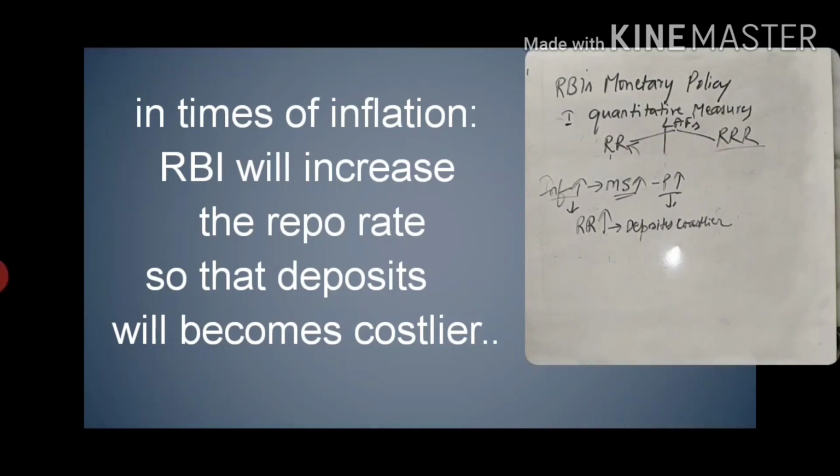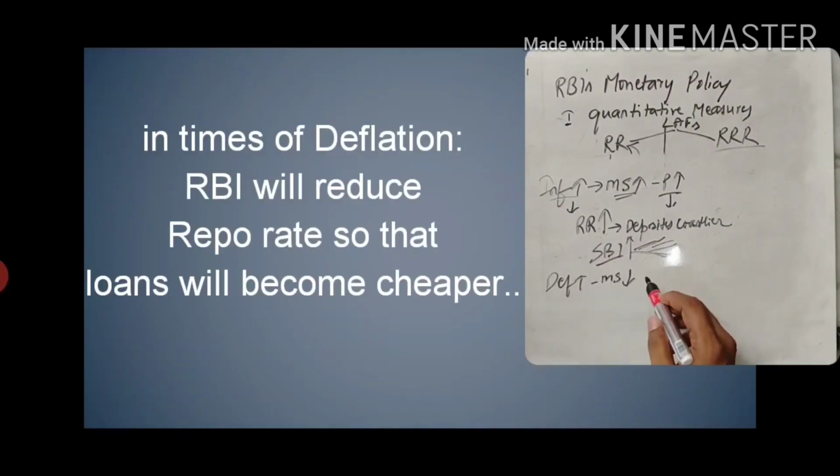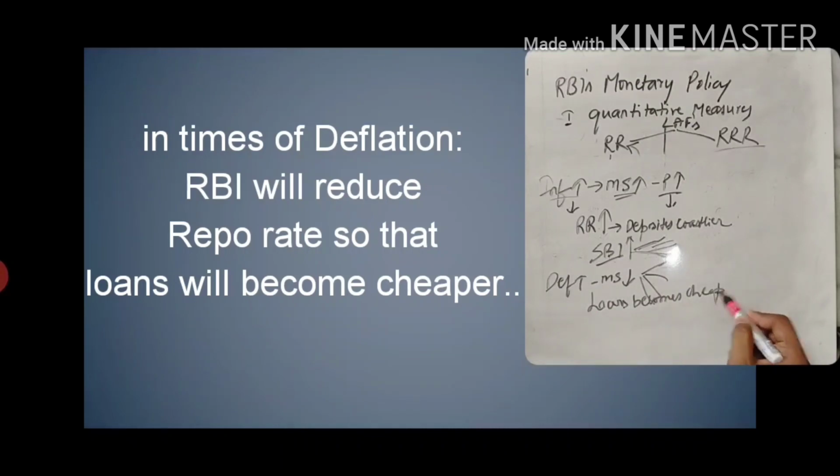How will it work? For example, SBI gives higher interest rates whenever we deposit some money. So automatically depositors, the excess money holders, will deposit in SBI to earn higher interest rates. In this way the money supply will be sucked into banks. In times of deflation, the money supply will be lower. To infuse money supply into the market, loans should become cheaper. How will loans become cheaper? By decreasing the repo rate.